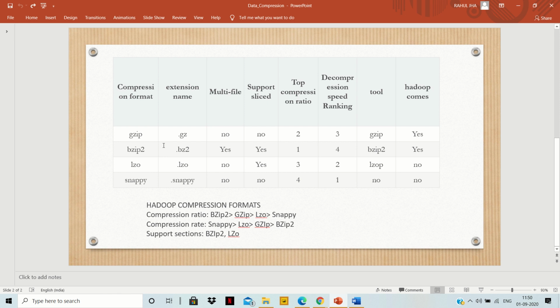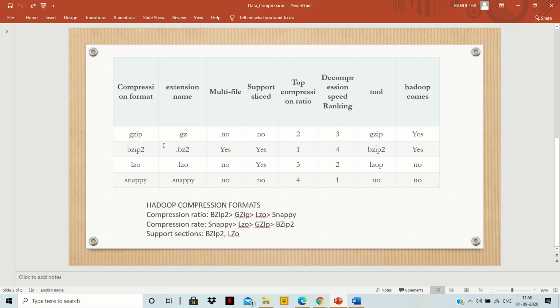These compression formats are mainly used by Hadoop. Hadoop is a platform which stores a large amount of data and then processes it. You can also learn the extension name for each of the compression formats. For gzip, the extension name is .gz. For bzip2, the extension is .bz2.